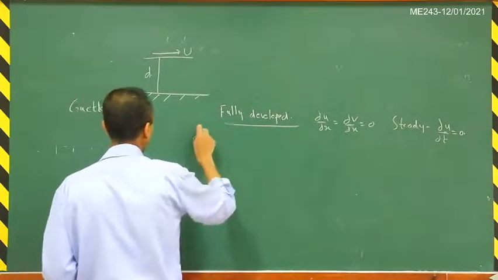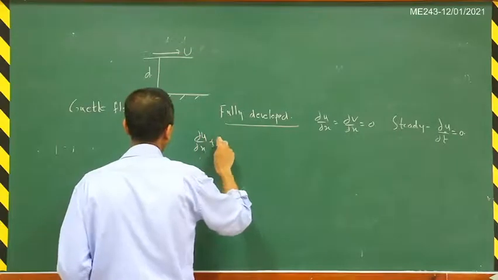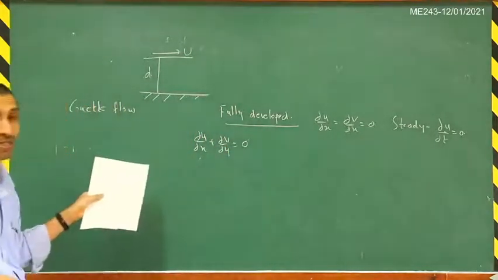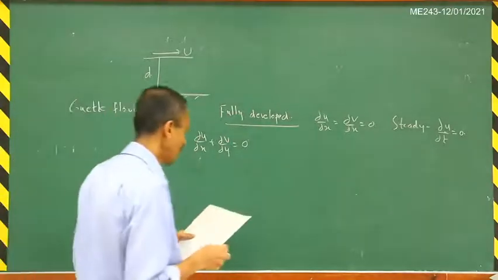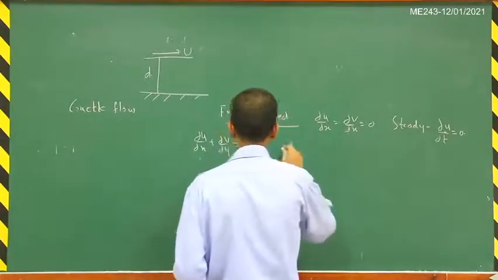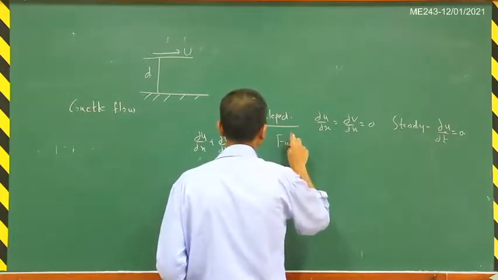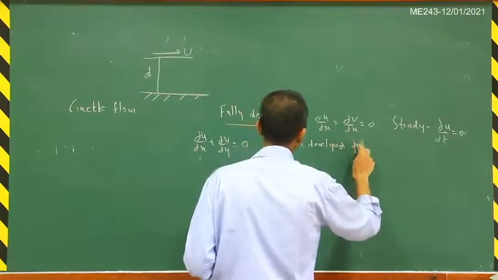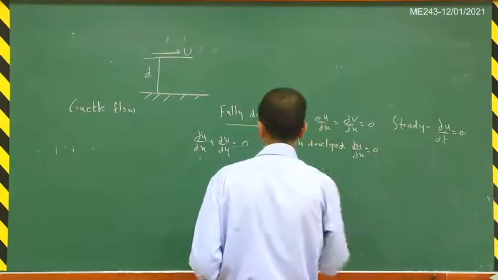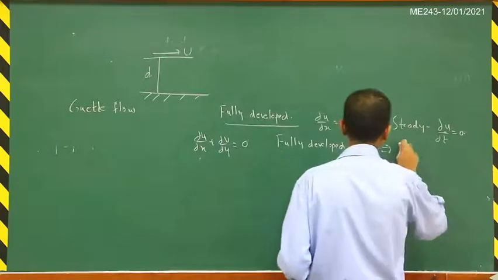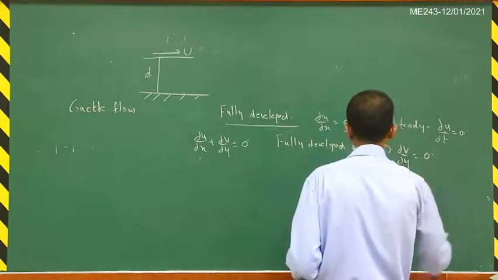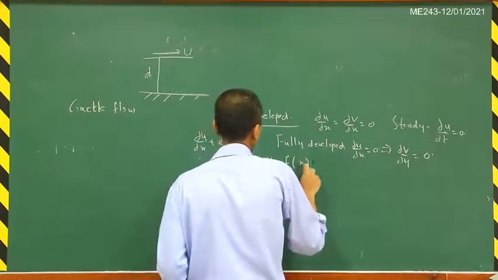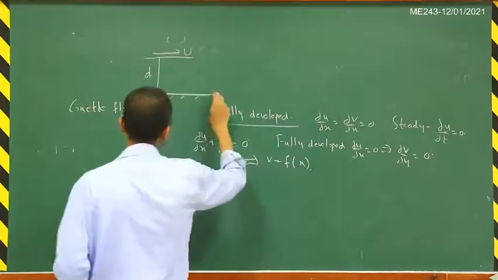If you look at the continuity equation, del u by del x plus del v by del y is equal to 0. This is the incompressibility condition, and because it is fully developed, del u by del x is 0. That will imply that del v by del y is equal to 0, and so that will imply that v is some function of x. But on the bottom surface, you will see that v is equal to 0.